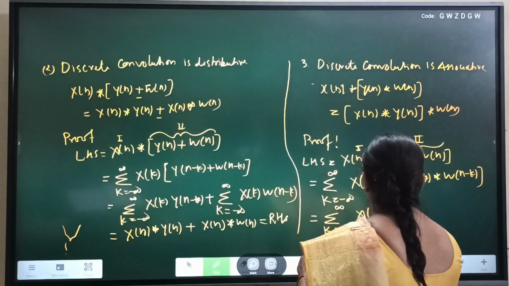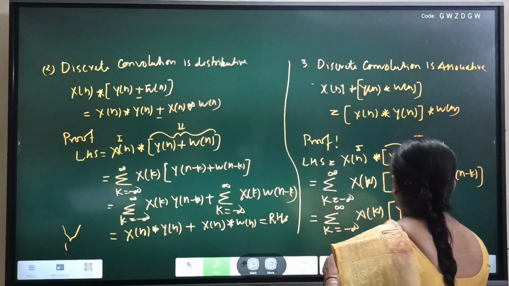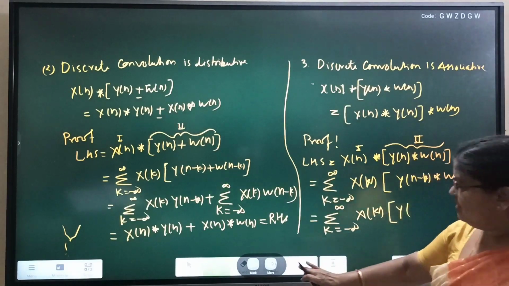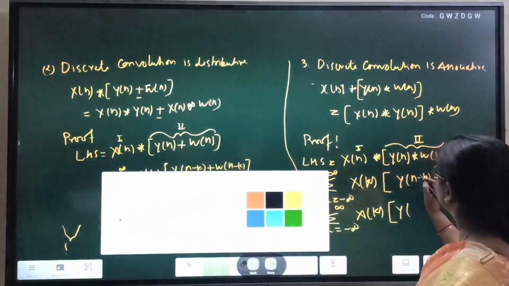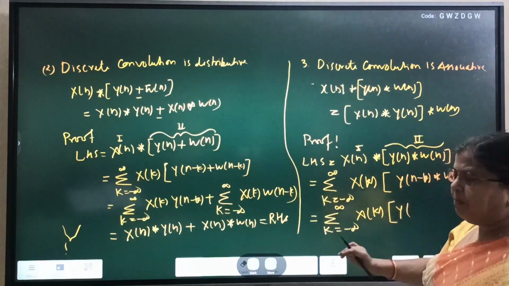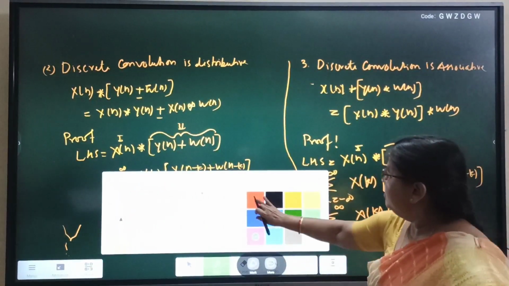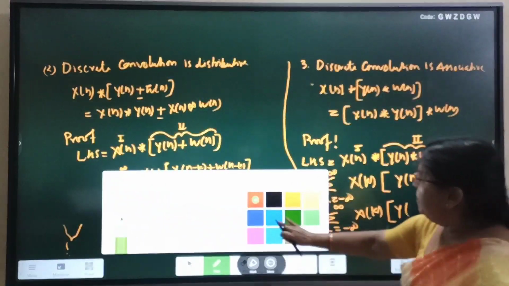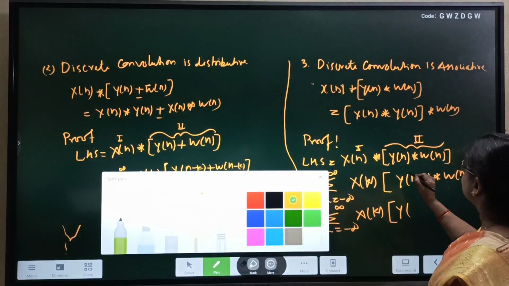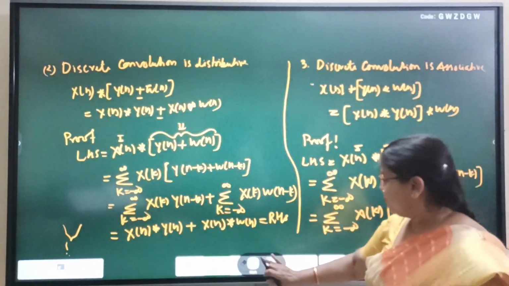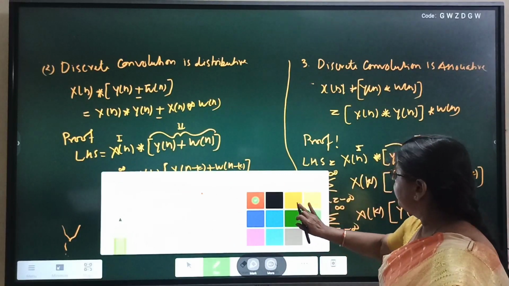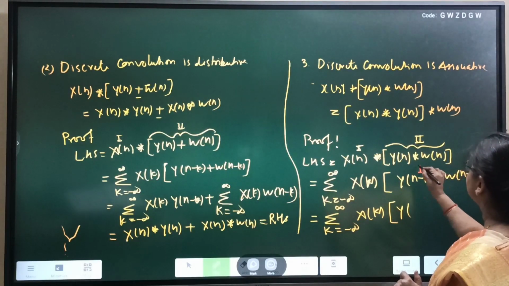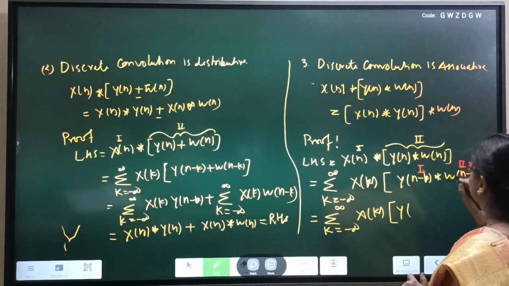x[k], y. Now applying the basic definition, treating this as the first sequence and this as the second sequence.